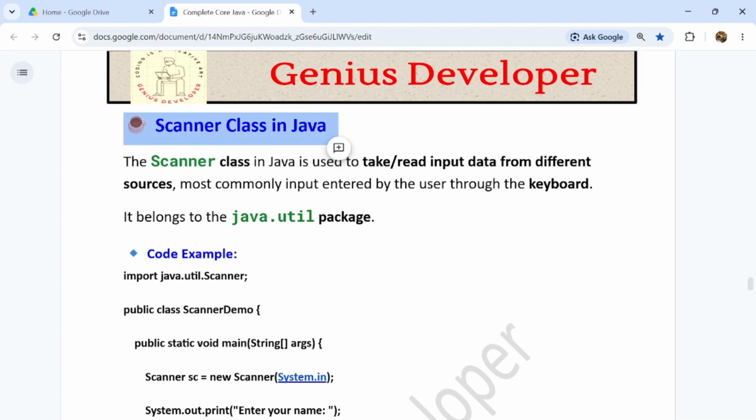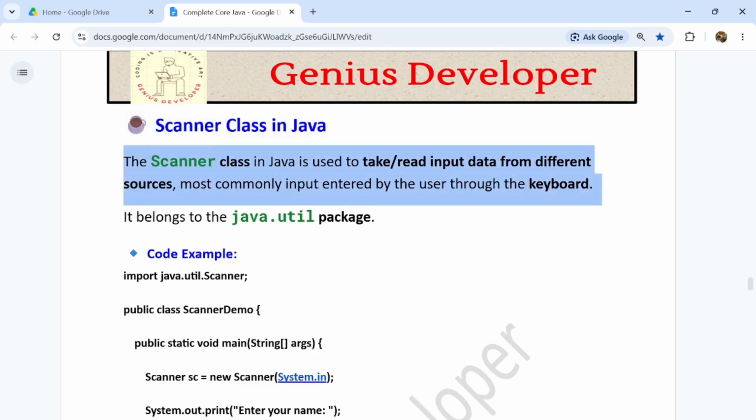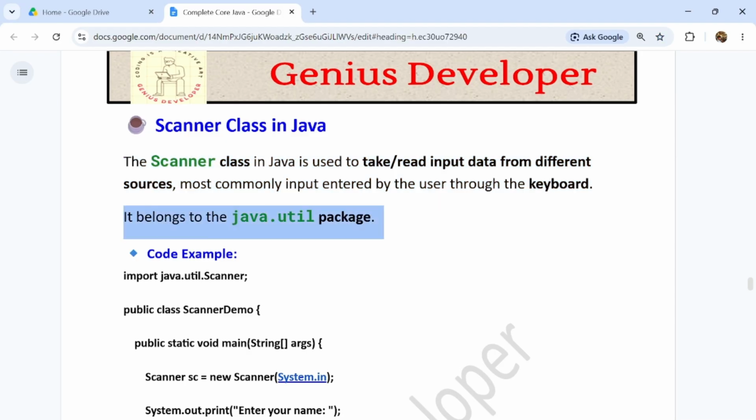The Scanner class is a very useful and very important class in Java, guys. So what is the Scanner class? The Scanner class in Java is used to take or read input data from different sources, most commonly input entered by the user through the keyboard. The Scanner class belongs to the java.util package.